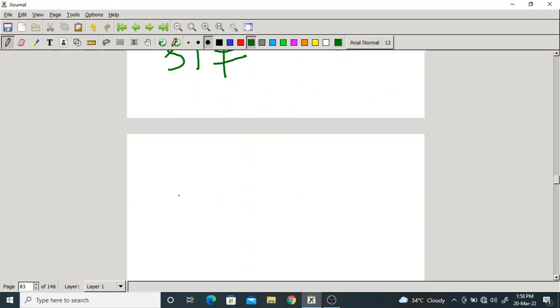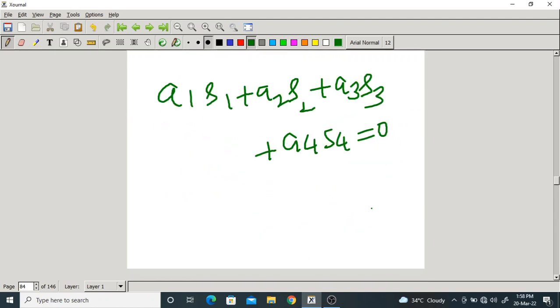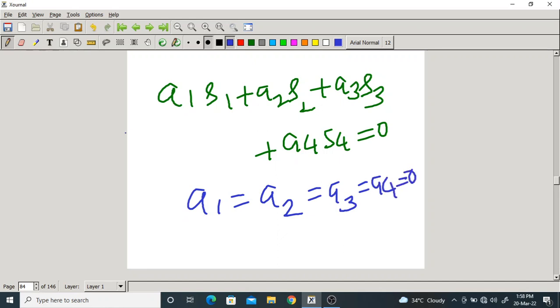If a1 s1 plus a2 s2 plus a3 s3 plus a4 s4 equals 0, and the only solution is a1 equal to a2 equal to a3 equal to a4 equal to 0, then they are said to be linearly independent.